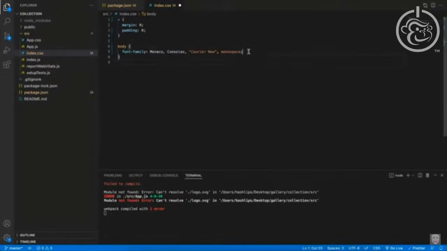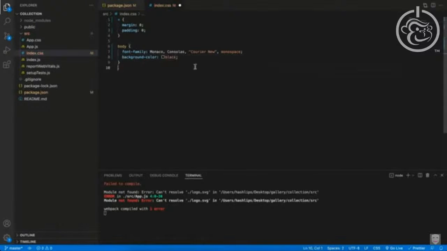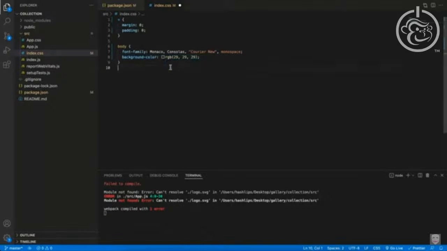And finally, let's give the entire app a dark background color. So we can type in background color, and over here you can use hex values, all sorts of different formats. I like to use the RGB one. And in Visual Studio Code, for instance, if we just have a black background, we can leave it as such, or we can hover over this icon and select a darker value that's not completely black, but just a darker gray. And that looks fine to me.